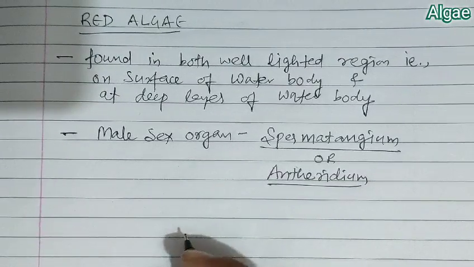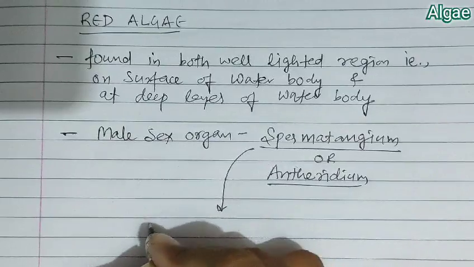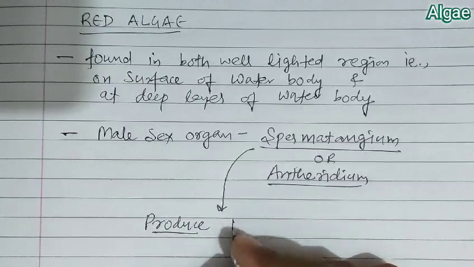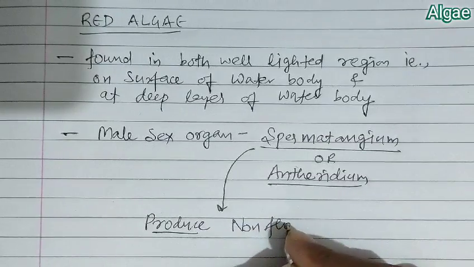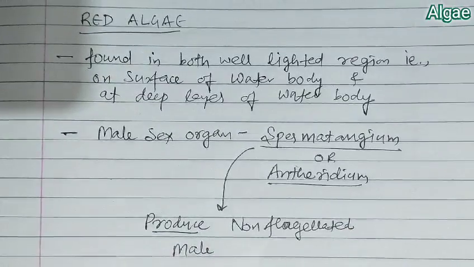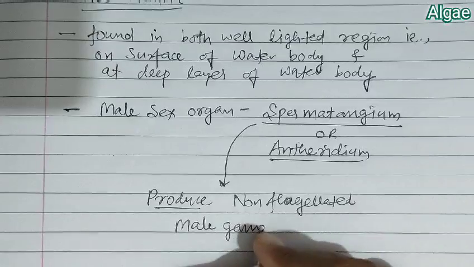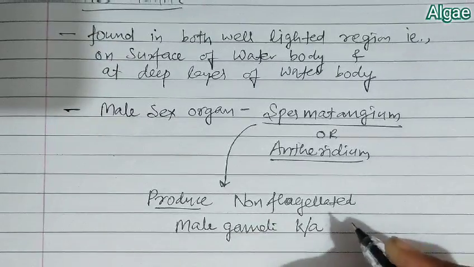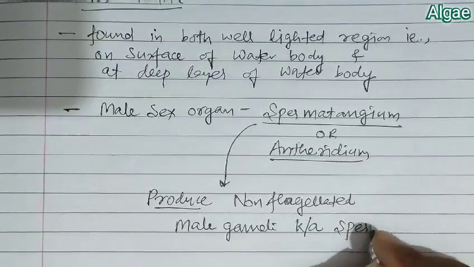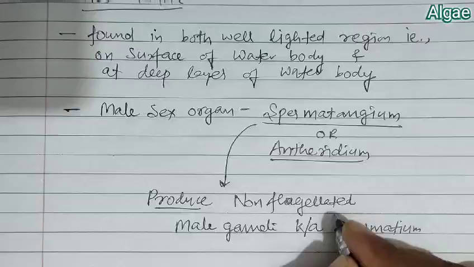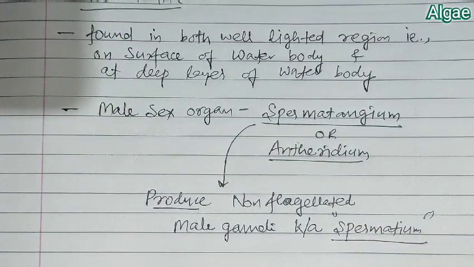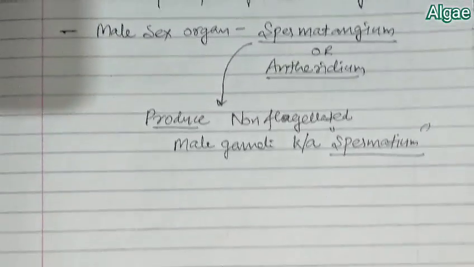This spermatangium produces non-flagellated male gametes known as spermatia. So remember, spermatium is the male gamete which is non-flagellated in red algae, so it is a non-motile male gamete.